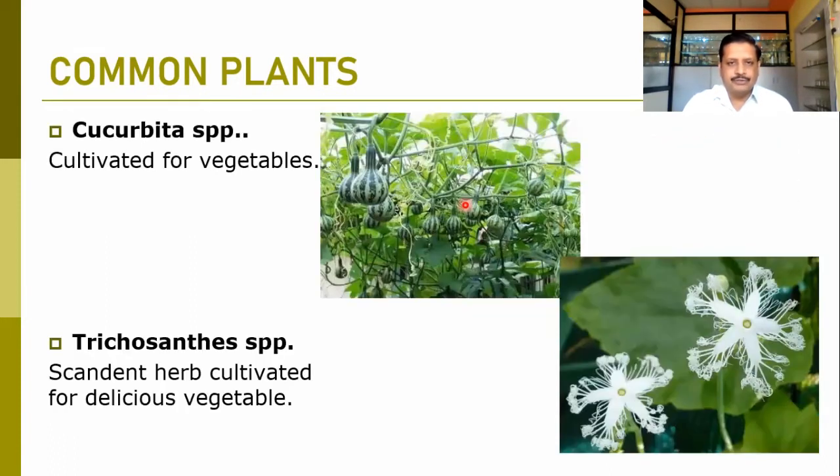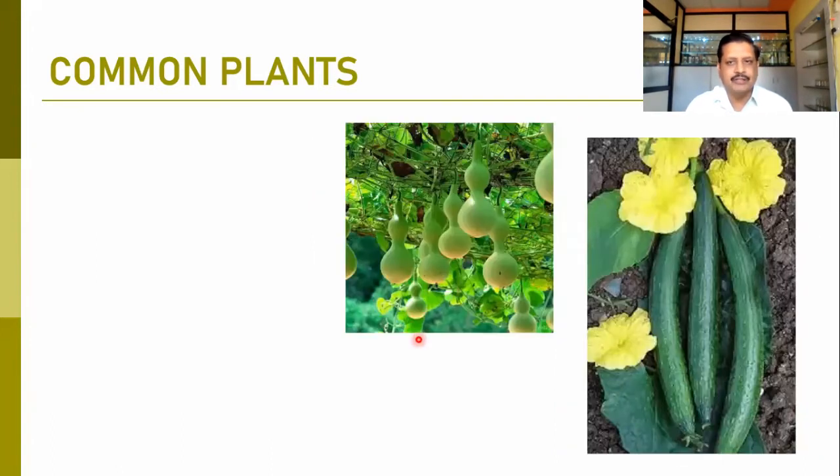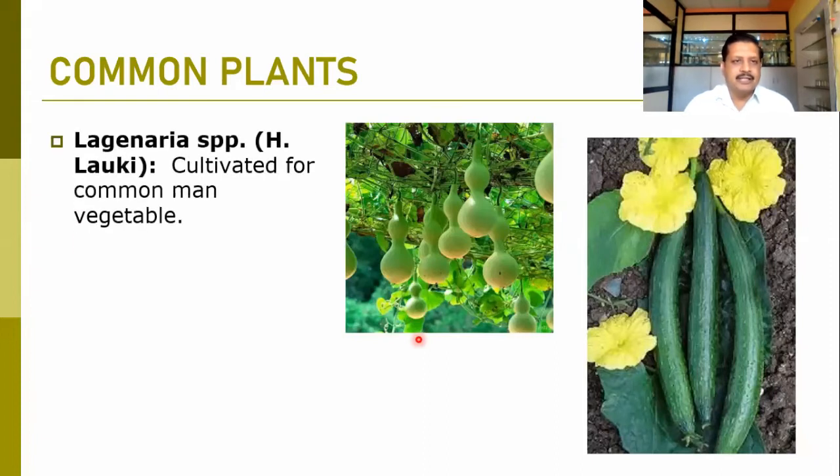On the basis of fruits or flower type, which is very common in our region, you can easily identify these species. Then Lagenaria species, normally the Lauki, cultivated as a common man's vegetable. Most of the time you can find these fruits in the vegetable garden.